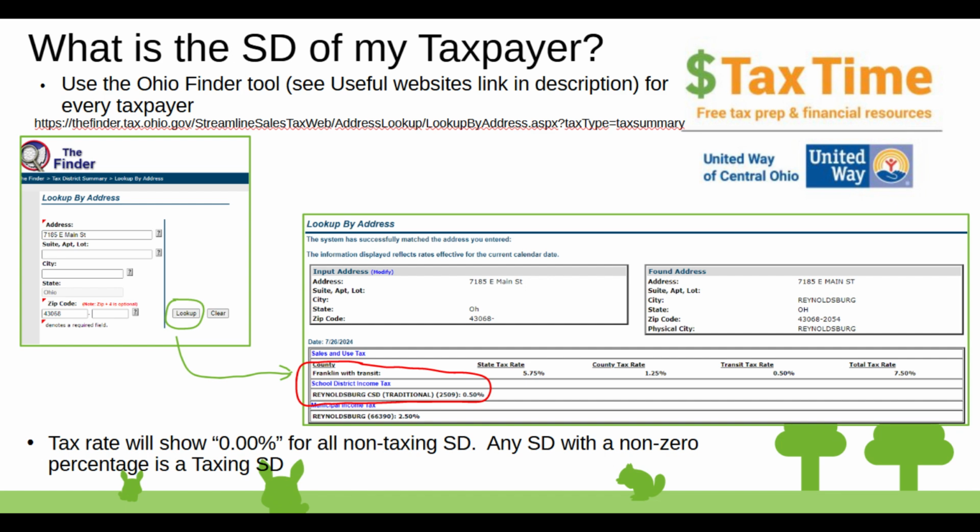And it shows the school district information. So this is the Reynoldsburg City School District. Its four-digit code is 2509, and it turns out it is a taxing school district. It uses the traditional taxing method, and it shows the tax rate, which is 0.5%. If you look up an address that is a non-taxing school district, the percentage will show 0, and you'll know that it's non-taxing that way.